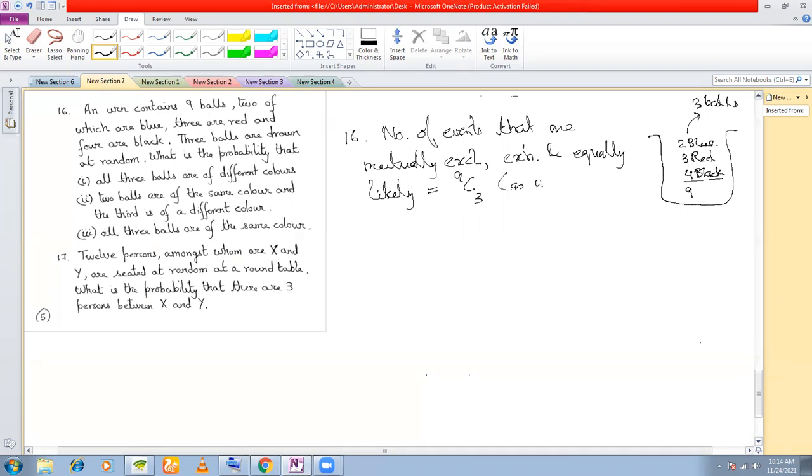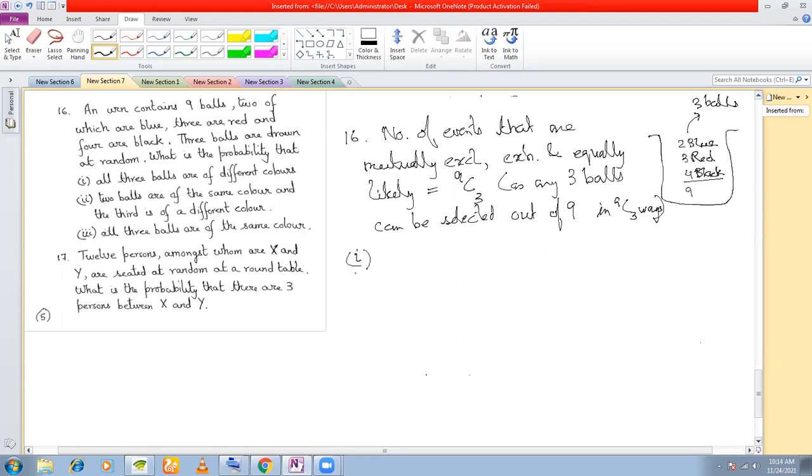As any 3 balls can be selected out of 9 in 9C3 ways. Okay, fine. Now we answer the first question.